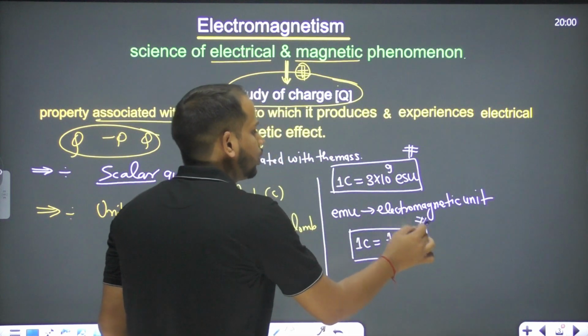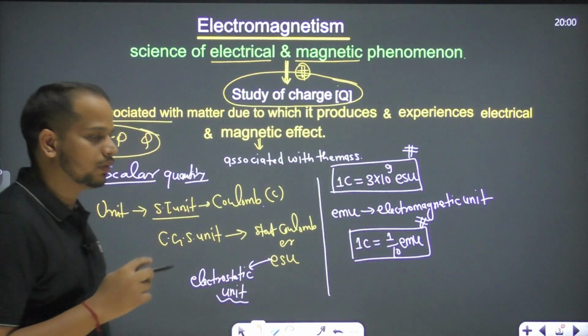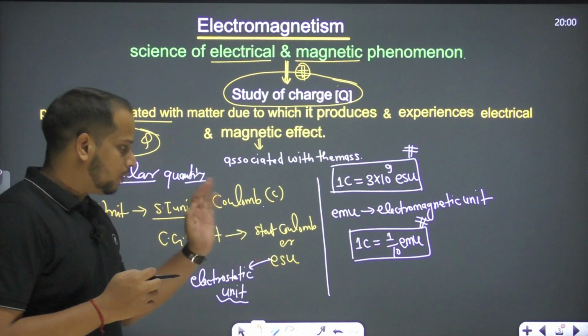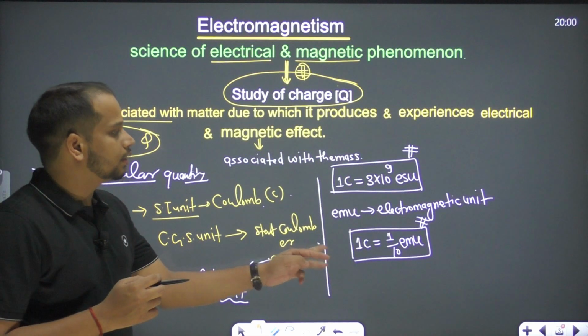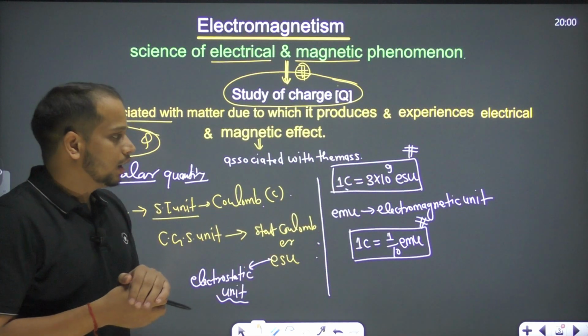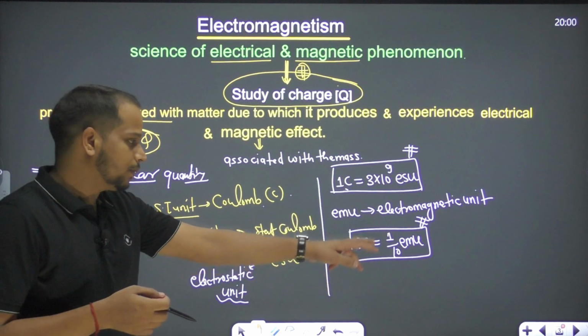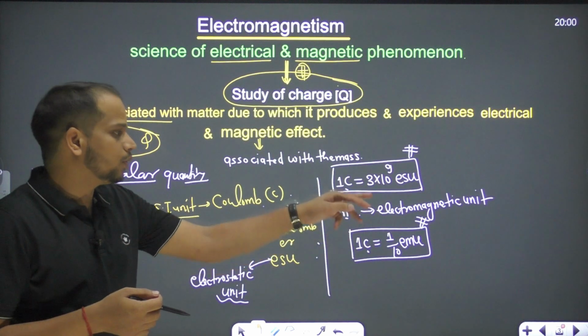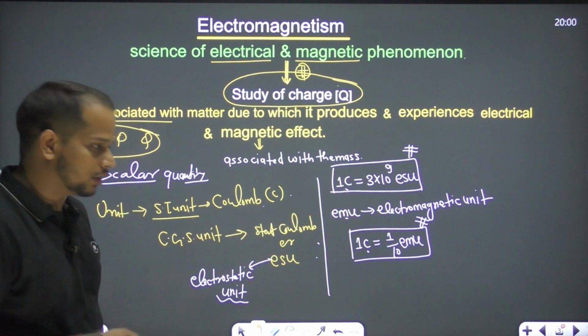So this is the unit of the charge. The SI unit of charge is coulomb. The CGS unit is stat coulomb. The relation is 1 coulomb equals 3 into 10 to the power 9 ESU, or 1 coulomb equals 1 by 10 EMU, and EMU is the electromagnetic unit, a larger unit, right?